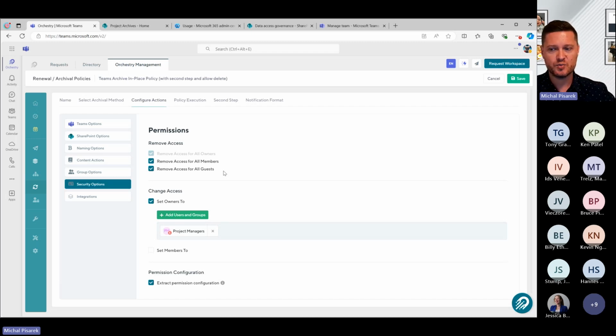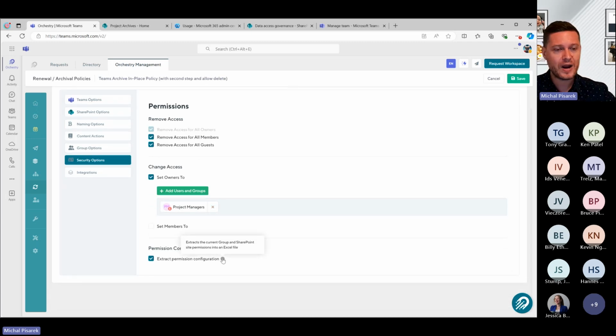So again, with Orchestry, we give you that ability to say, okay, when we do the archival, we're going to remove access for the members, we're going to remove access for the guests here, and we're going to change the ownership here to, let's say, the project managers, because a lot of these we know are going to be projects that we archive. We'll even give you the ability to extract this permission configuration right through here, so you can know historically what's gone back in time.